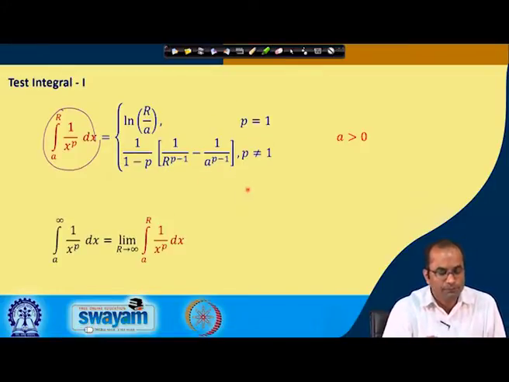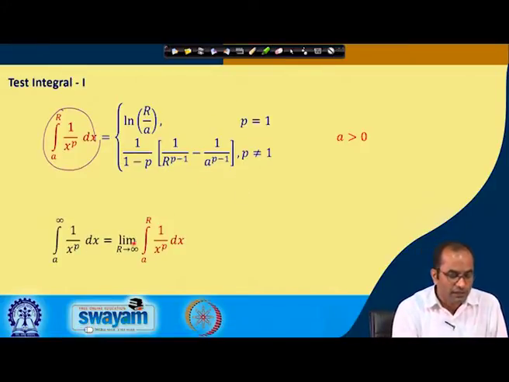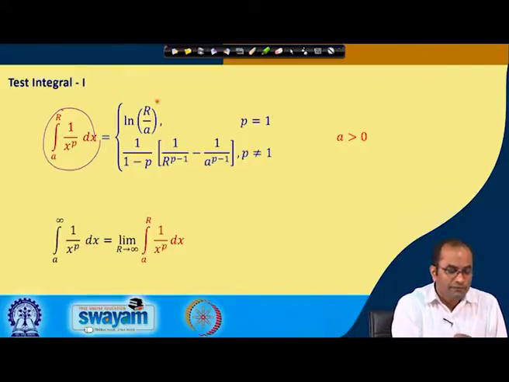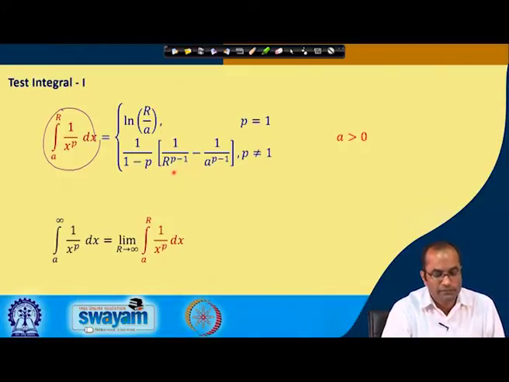Now we will see what will happen when we take r to infinity. Basically, our test integral is a to infinity of 1 over x to the power p dx. We have already evaluated this, now we will put the limit. So, if r tends to infinity, this will become ln infinity. So, for p equal to 1, again we will get infinity, and in this case also, when p is, for example, greater than 1.